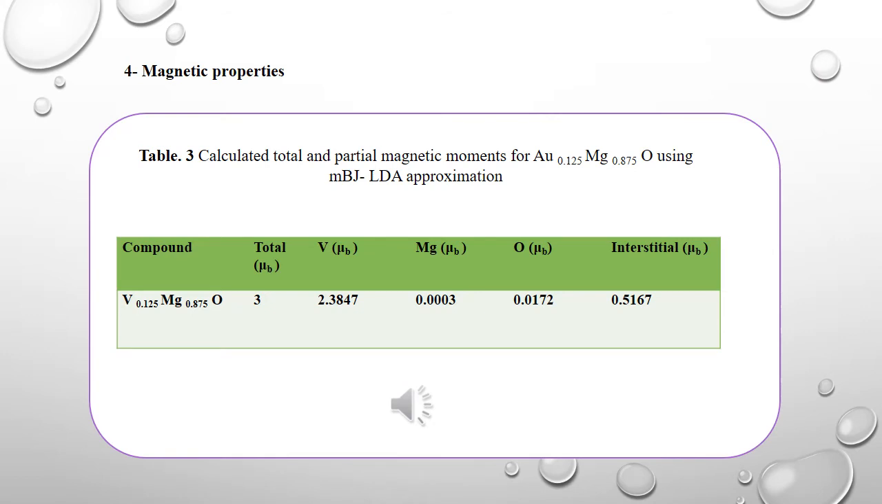Magnetic properties. The total magnetic moment values are given in table 3. The magnetic moment of MgO is 0, but after doping with the transition metal, a magnetic moment was created in our ternary compound, so the vanadium transition metal contributes to creating the magnetic moment.